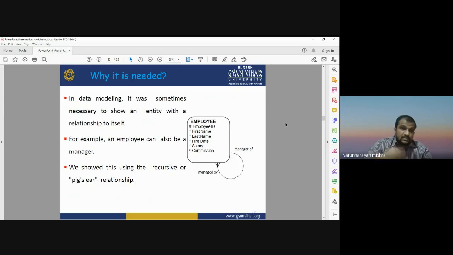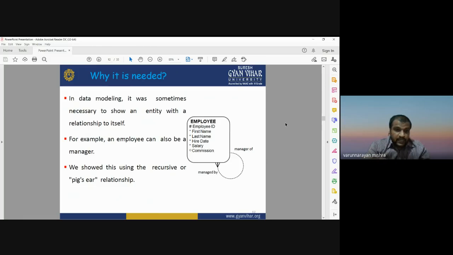That kind of relationship can be handled by the self join or hierarchical data processing.